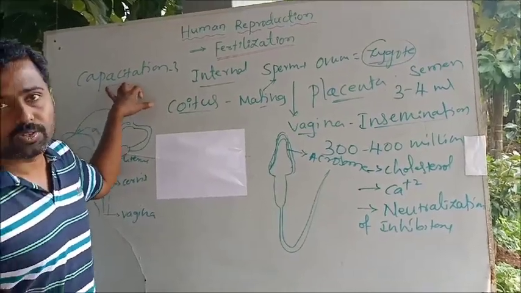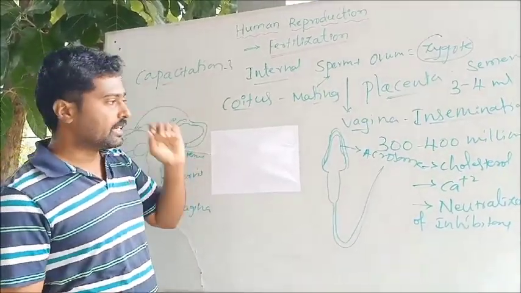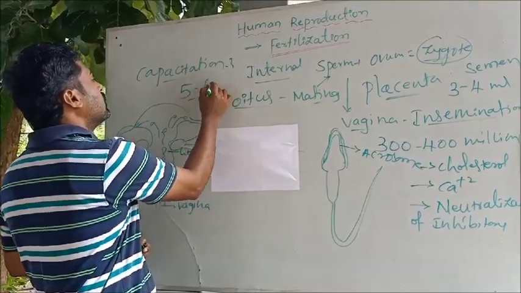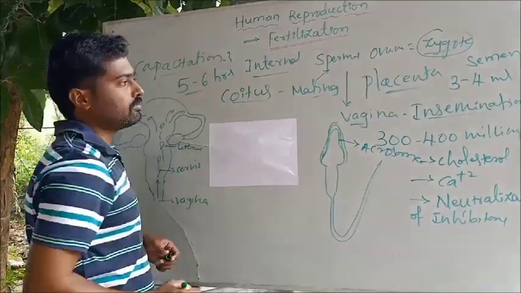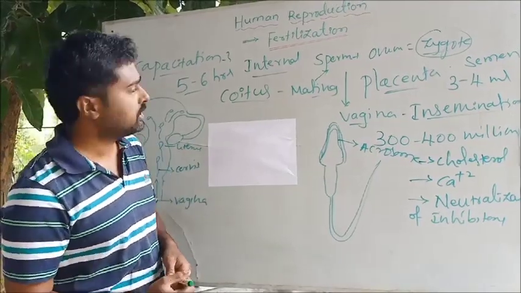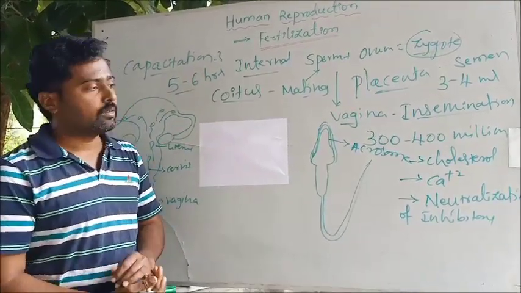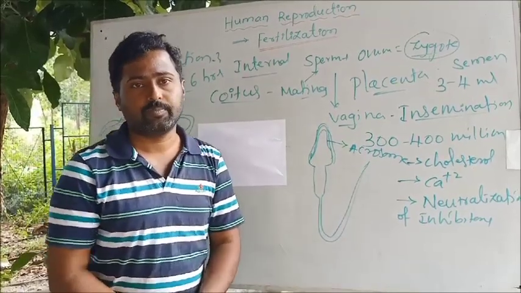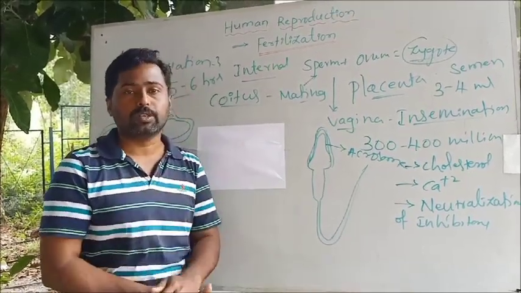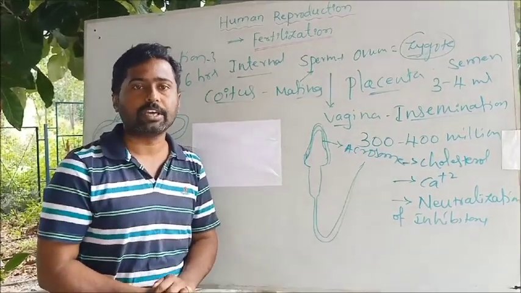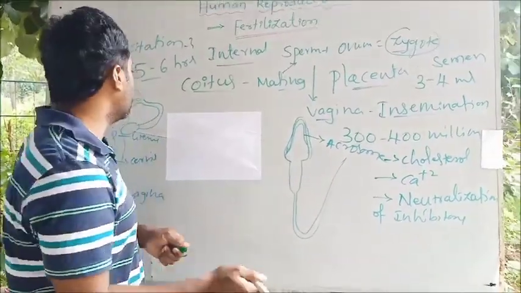See, this is one of the most important things. The process of capacitation usually takes place over around 5 to 6 hours. Then what happens after capacitation? Once capacitation is over, the sperms start moving their way towards the egg or the ovum.